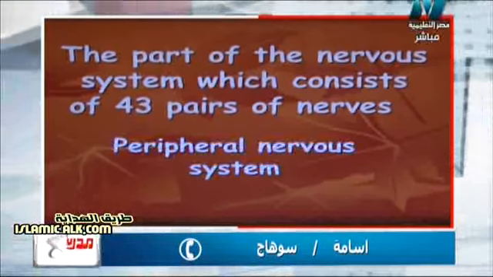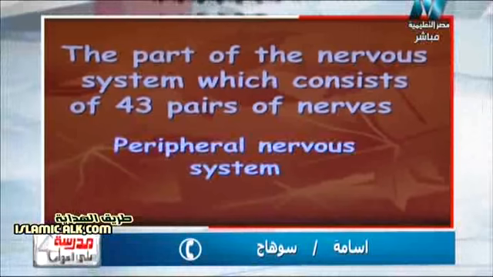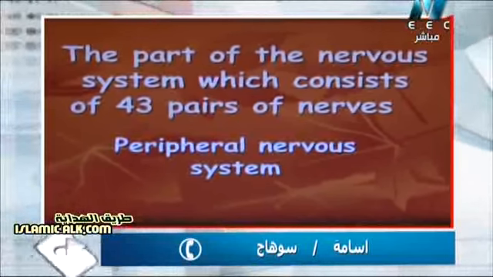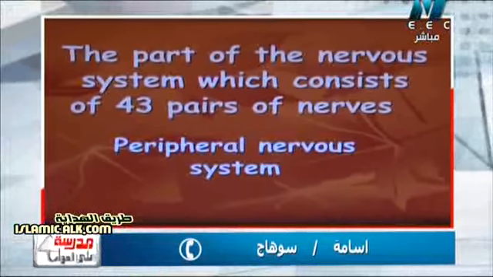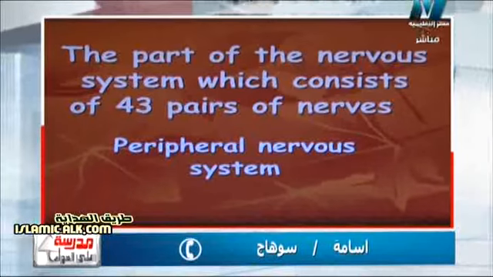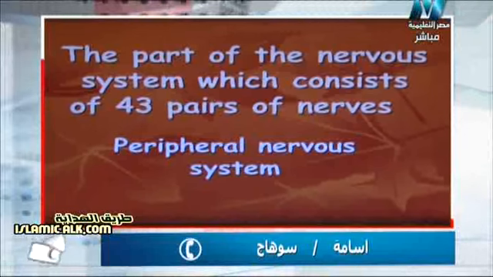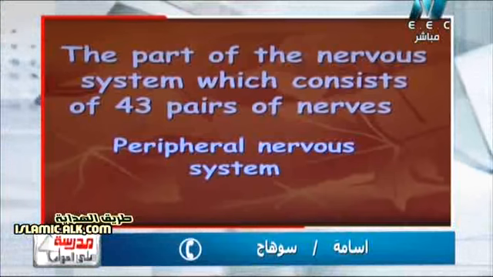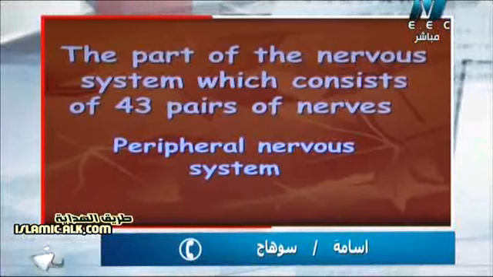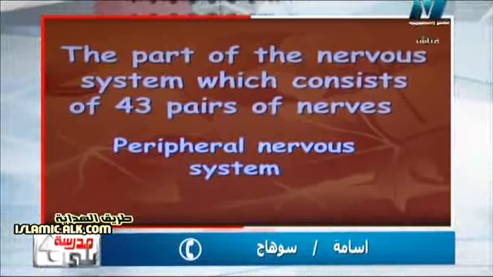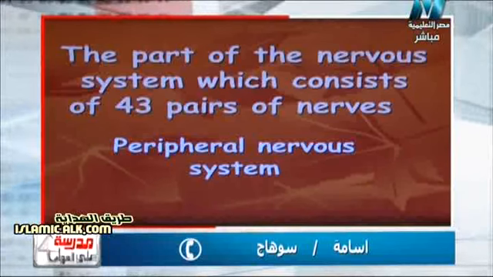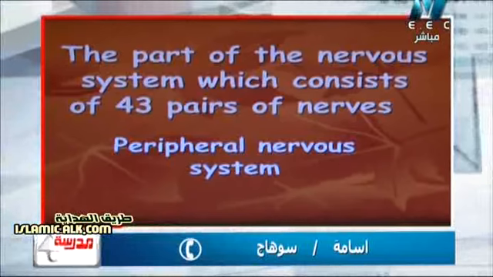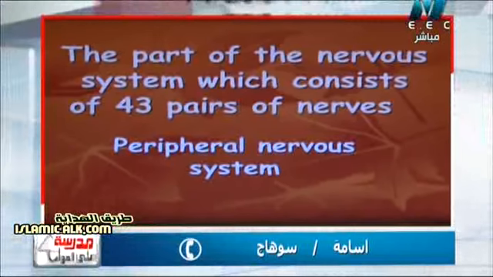So again, the part of the nervous system which consists of 43 pairs of nerves will be the peripheral nervous system, because the peripheral nervous system contains two main parts of nerves, which are the cranial nerves, 12 pairs, and the spinal nerves, which are 31 pairs. If we add 31 plus 12 pairs, we will have 43 pairs. Excellent, Osama, you are a good student, okay?